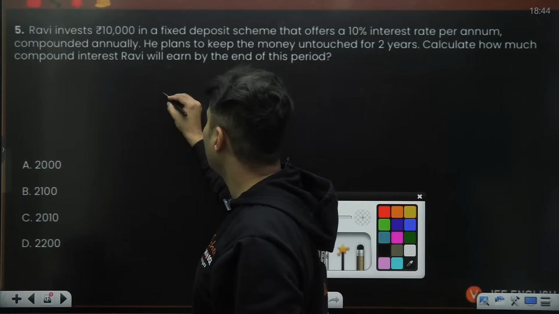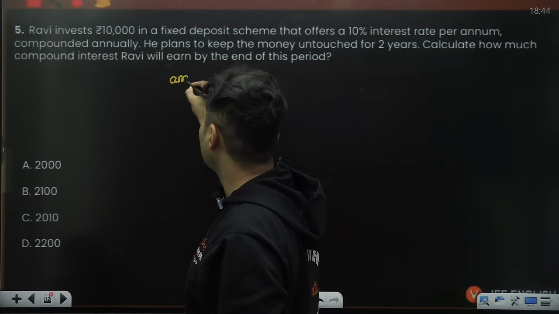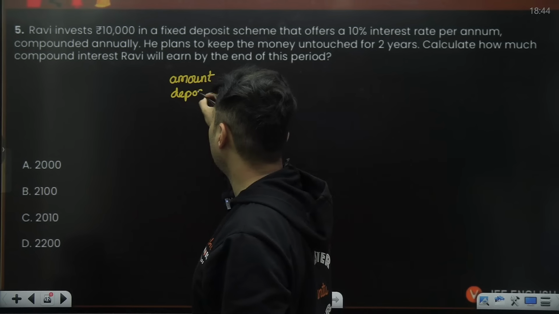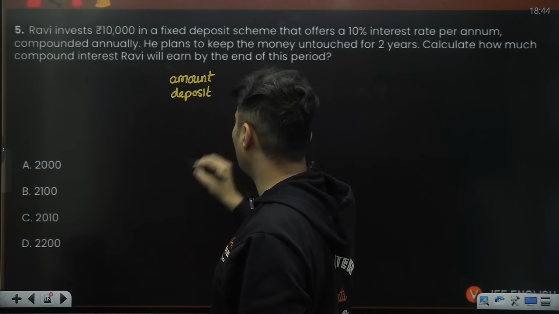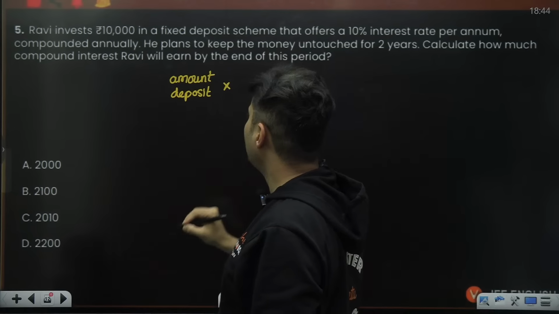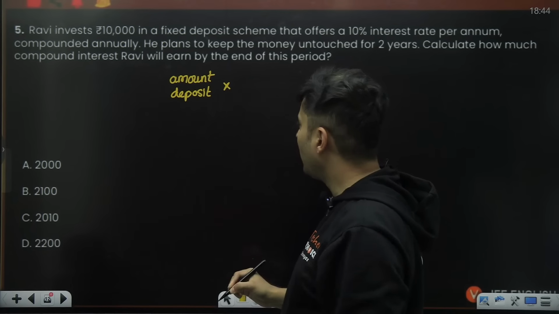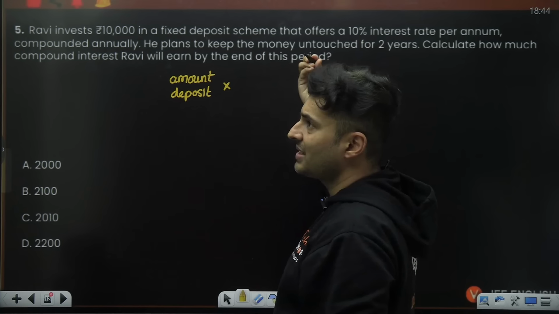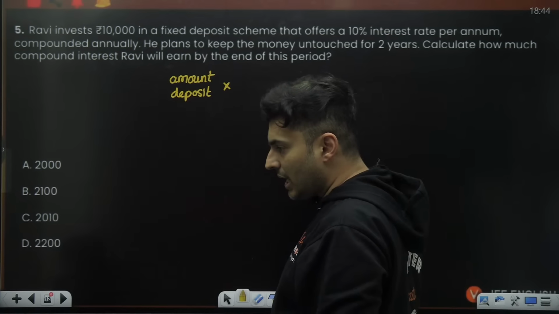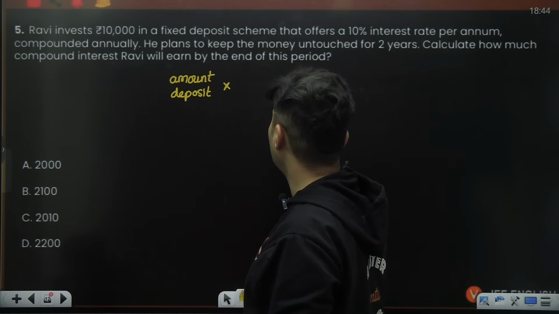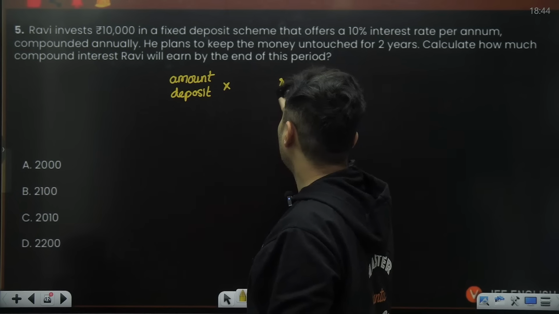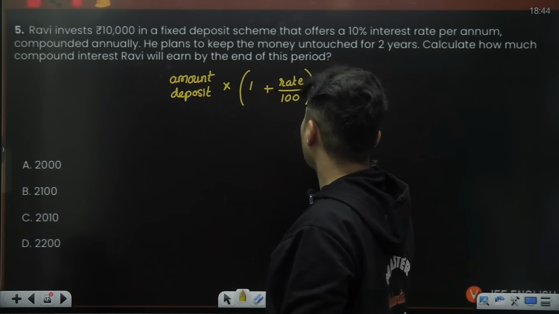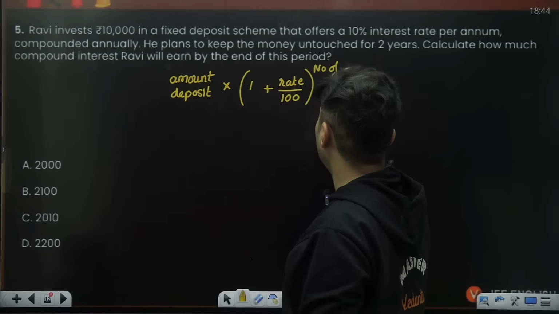So the formula goes like this. It is always the initial amount which has been deposited, you basically multiply it by 1 plus the 10% interest rate, so the rate divided by 100, raised to the number of years.